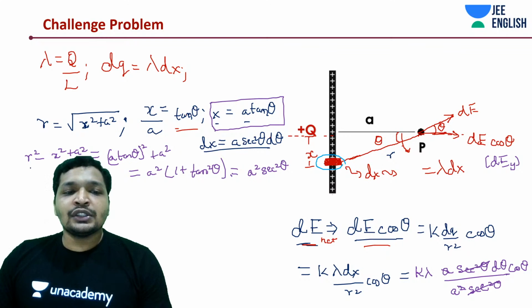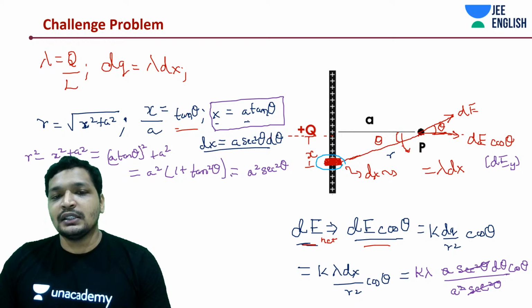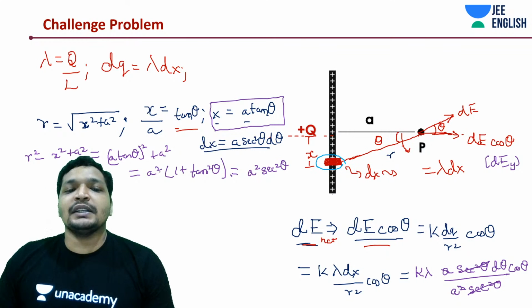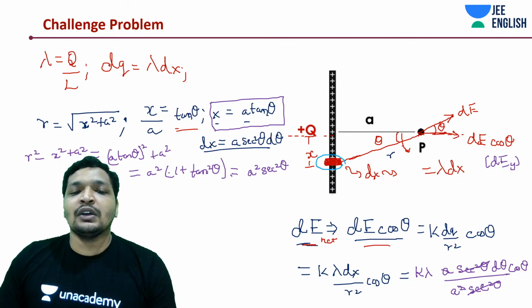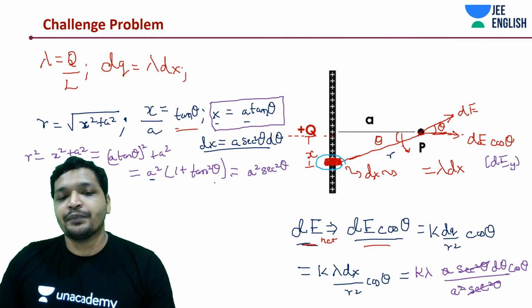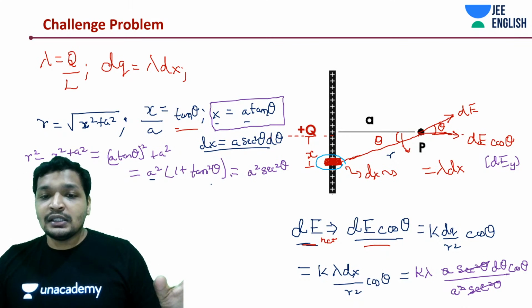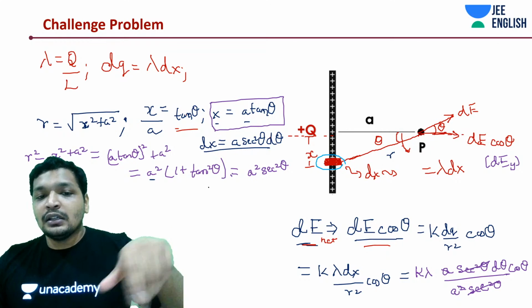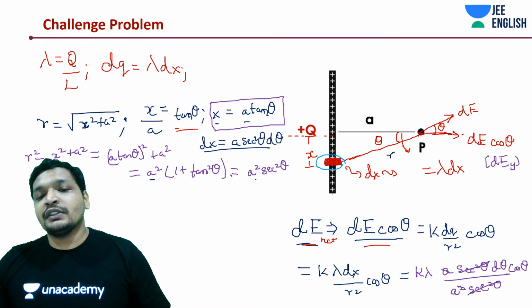And r square is x square plus a square. What I did is just substitute x as a tan theta. So it's going to be a tan theta whole square plus a square, which is nothing but a square into 1 plus tan square theta, with a square taken out as common. And 1 plus tan square theta, what is it? 1 plus sin square divided by cos square, so cos square plus sin square is 1, divided by cos square.